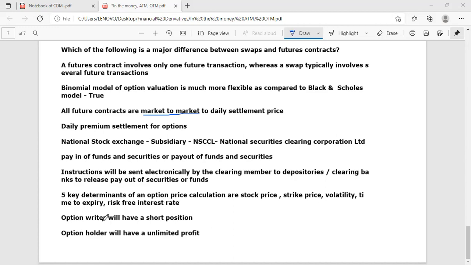Option seller is the writer. He will take a short position. Option holder is the buyer. He is having an unlimited profit and limited loss up to the premium.